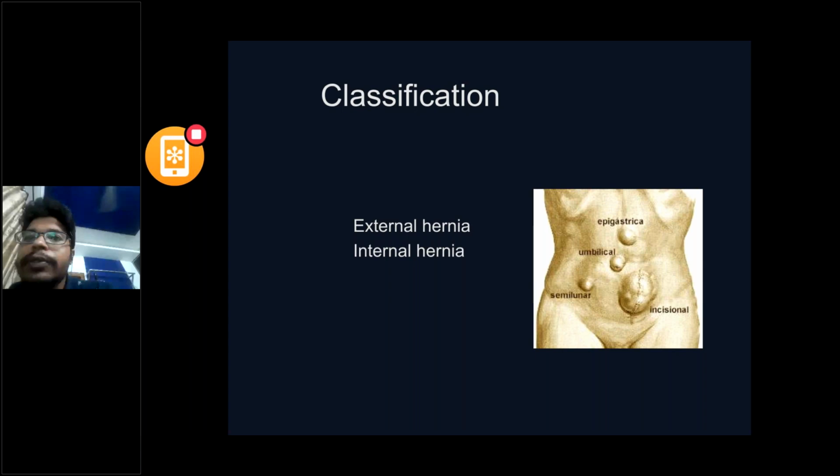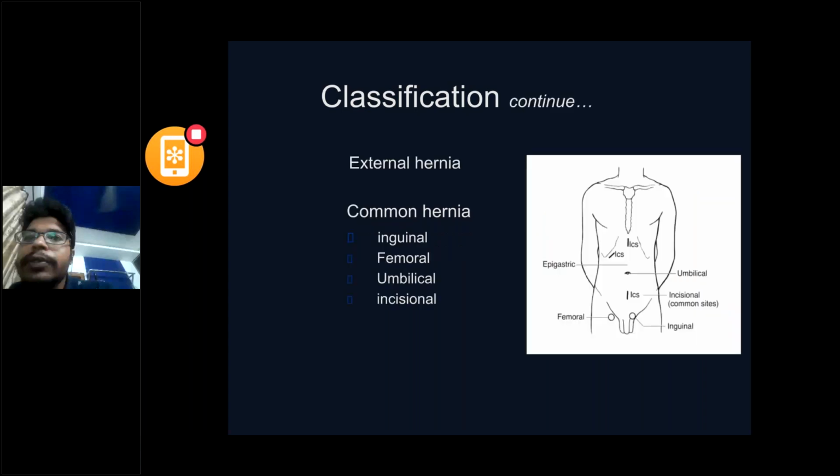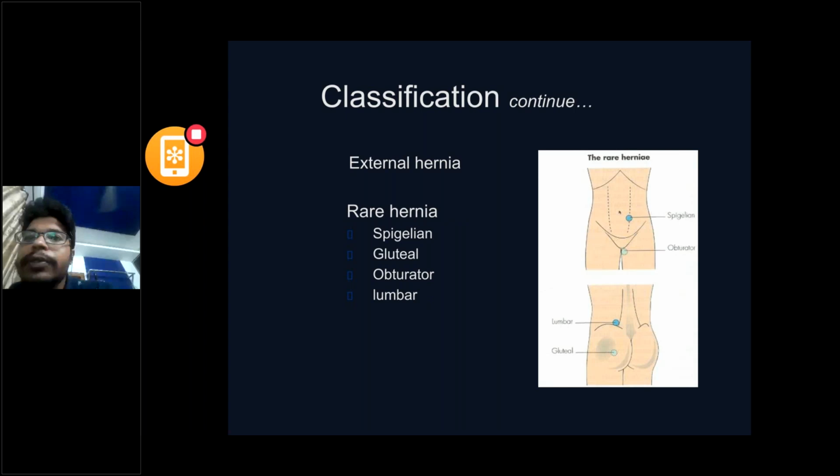And incisional hernia is nothing but hernia over the incision. Common hernias we will talk about are inguinal, femoral, umbilical, or incisional hernia. And some rare hernias are spigelian hernia, gluteal hernia, obturator hernia, or lumbar hernia.